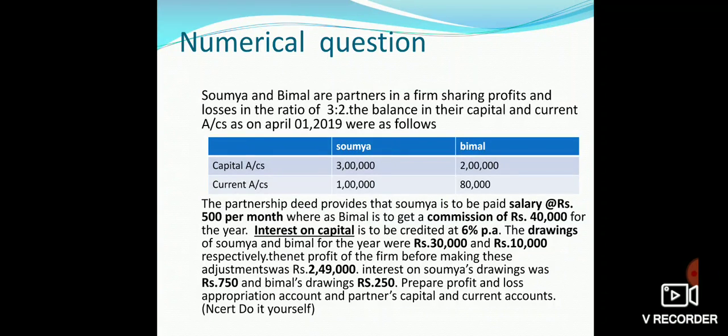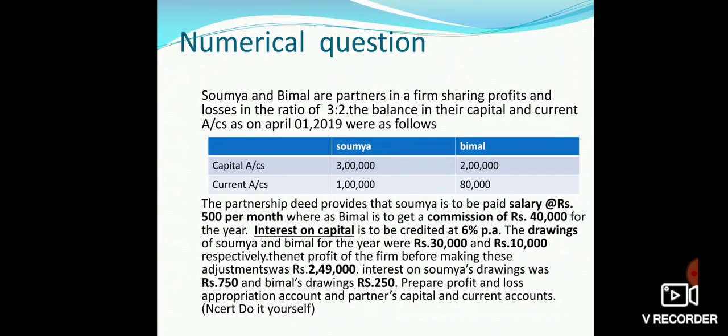Salary is given to Soumya, and for the full year it will be 6,000 and it will be shown on the debit side of the profit and loss appropriation account. Next, commission of rupees 40,000 to Vimal will also be debited to the profit and loss appropriation account.